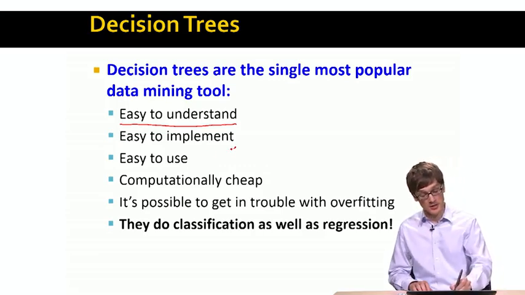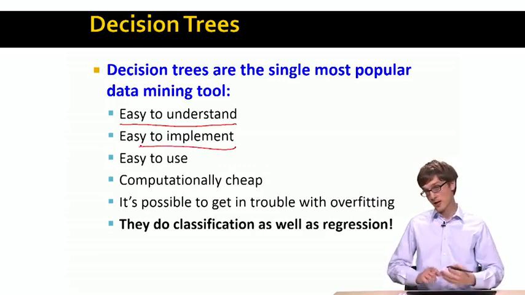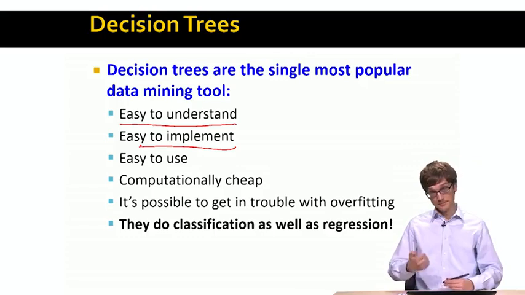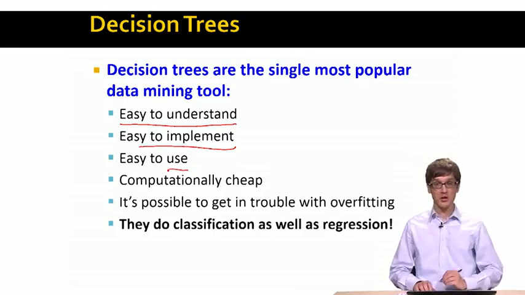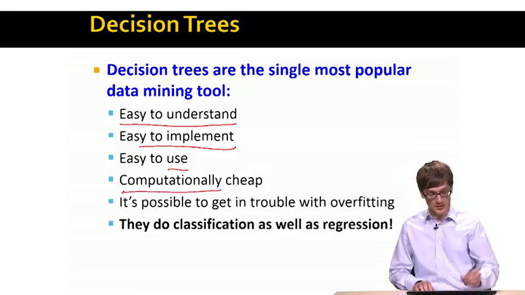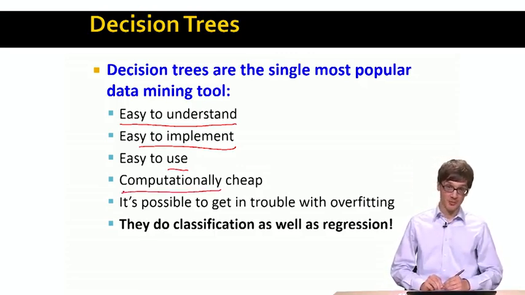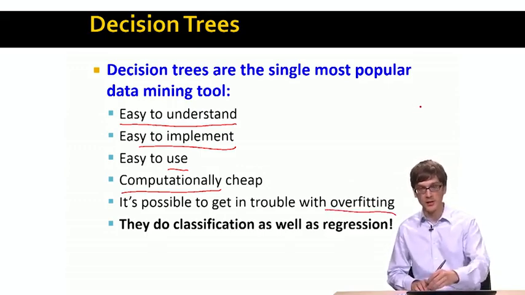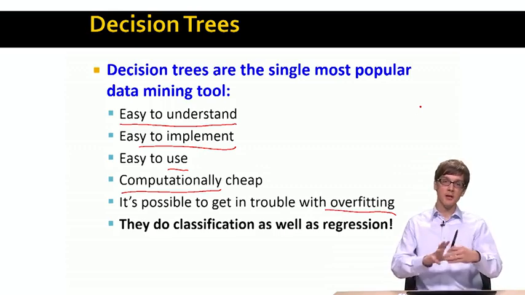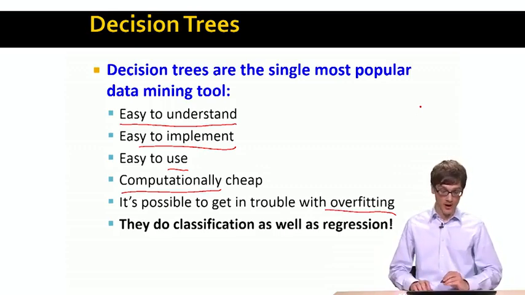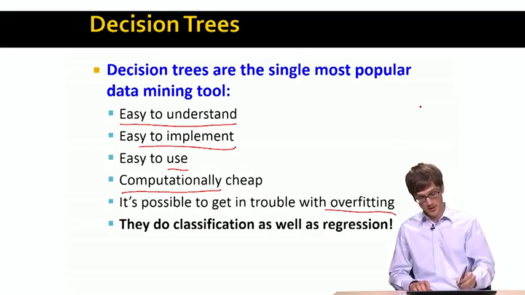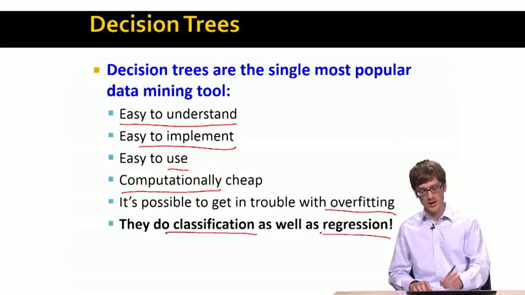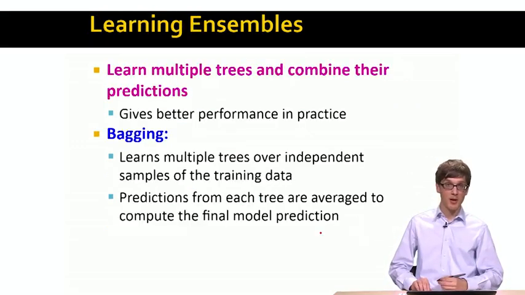been made. Decision trees are also very easy to implement. Both the training stage is not that complicated, and also once we have the tree, it's very easy to use it for classification. So trees are also easy to use. Another thing that is important is that they are computationally also very cheap, in a sense that classification is easy. One caveat with decision trees is that it's very easy to overfit. So it's very easy to create complicated trees that are very deep and become too intricate and don't generalize well to unseen data set. And what is also nice about decision trees is that they can do both classification as well as regression.